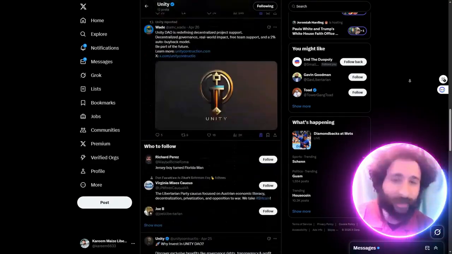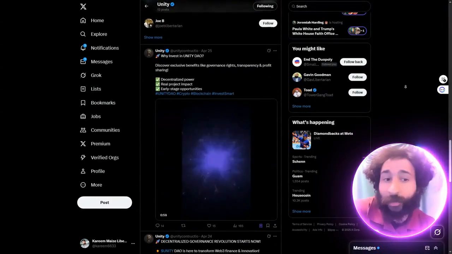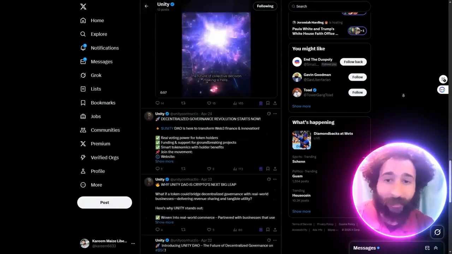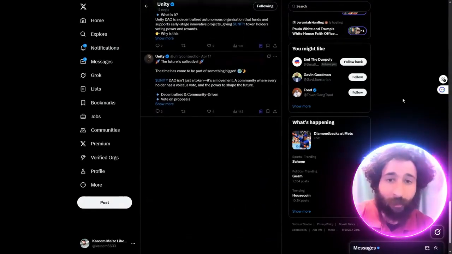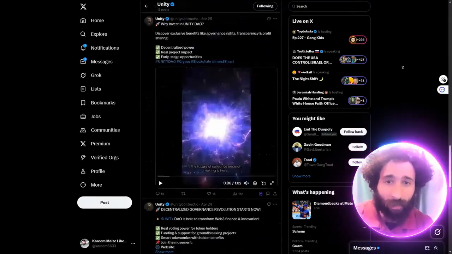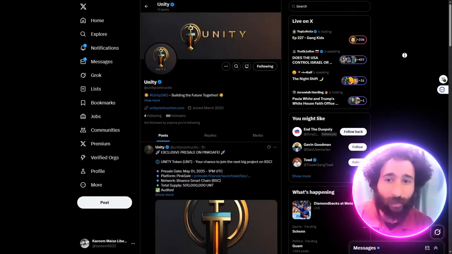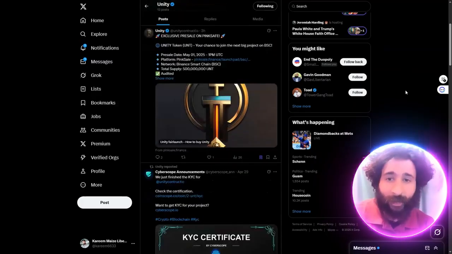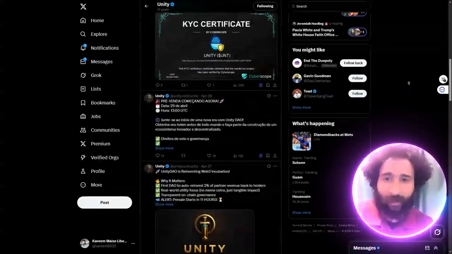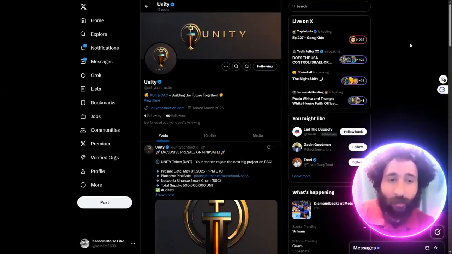It's transparent on-chain governance. That's what I want to see. I don't want a project that I have no control over that's controlled all by the devs. Who wants that? I don't want a project that's just controlled by a few people. Nobody wants that. We want decentralized, community-driven projects where you get to decide your future destiny. And that's really what building the future together is. And that's really why I like this. You can see they've done their due diligence and good things are coming up.